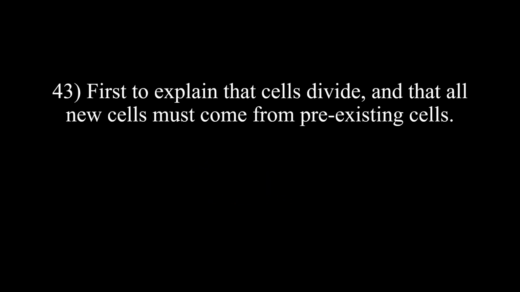Who passed air through a strong acid solution into a boiled infusion to refute spontaneous generation? The right answer is Franz Schulze. Next question. Who first explained that cells divide and that all new cells must come from pre-existing cells? The right answer is Rudolf Virchow.